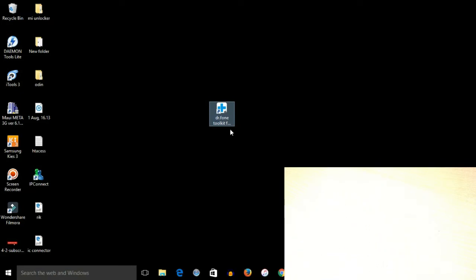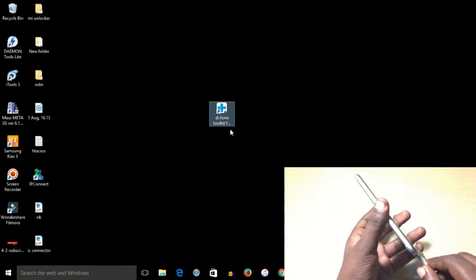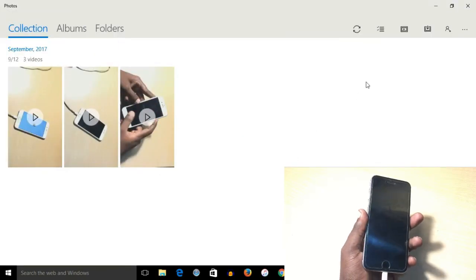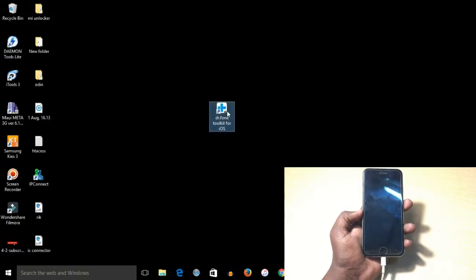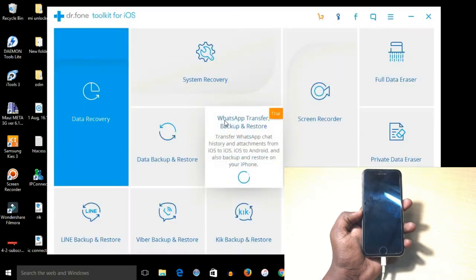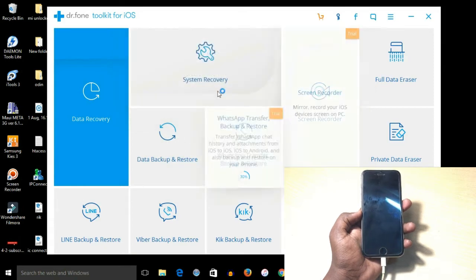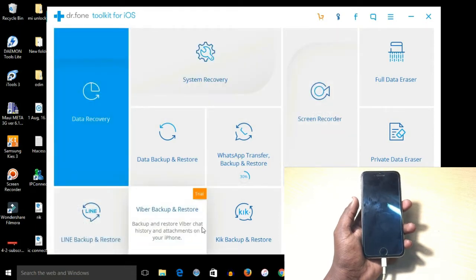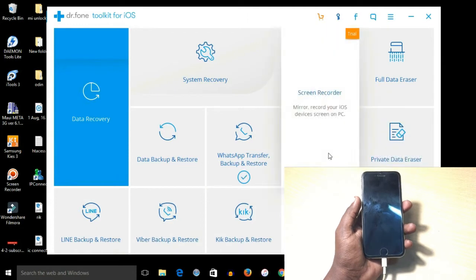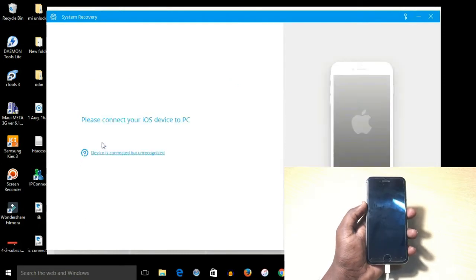So let's first simply connect this cable to the phone, and then simply open the Dr. Phone Toolkit for iOS, and here it is, system recovery. You can also use data recovery and backup from this toolkit for other purposes, but right now I will use the system recovery to fix the blank screen problem of this iPhone.